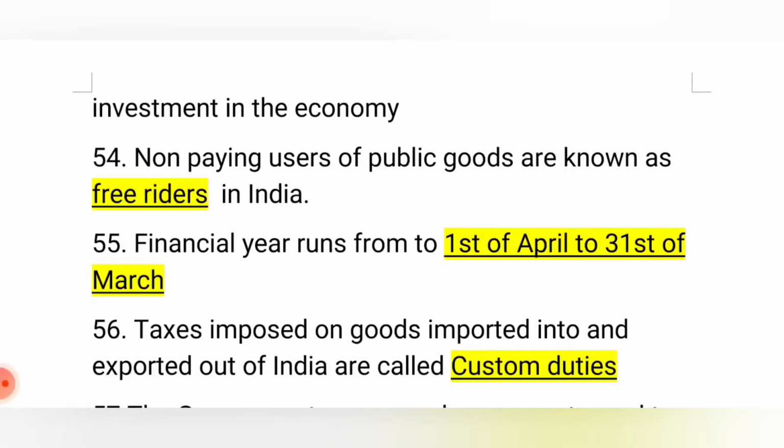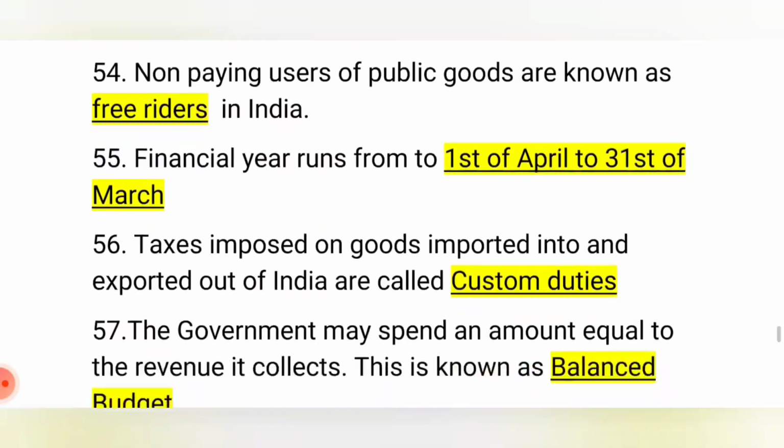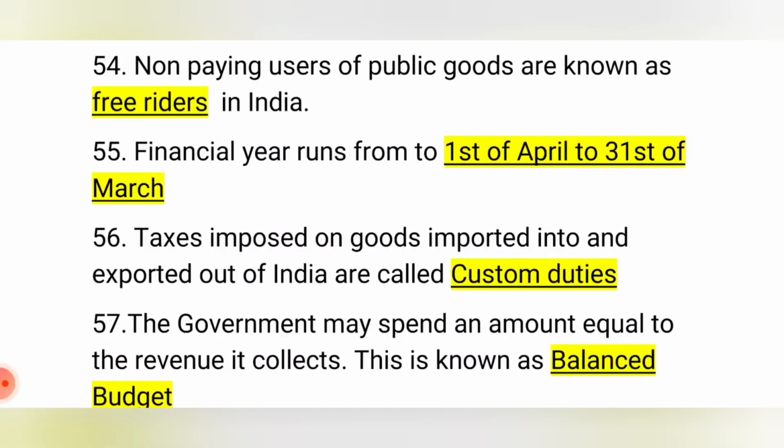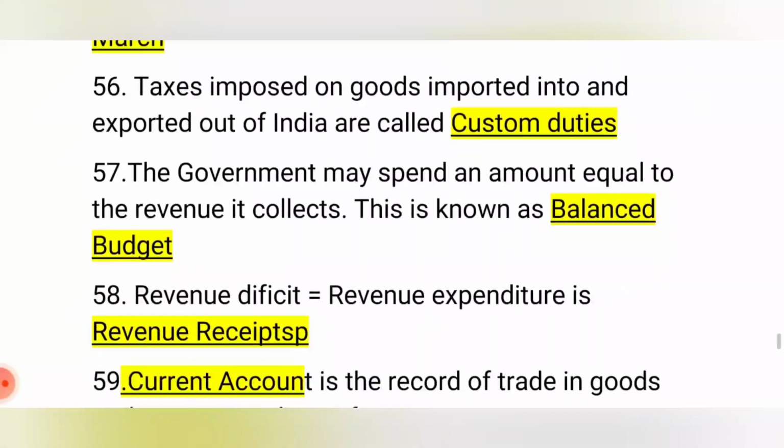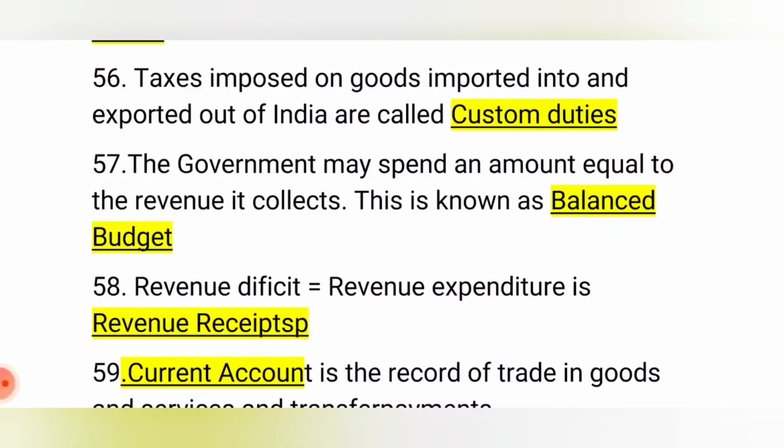Non-paying users of public goods are known as free riders. In India, this is important: the financial year runs from 1st of April to 31st of March. Taxes imposed on goods imported into and exported out of India are called custom duty. The government may spend an amount equal to the revenue it collects, which is called a balanced budget.